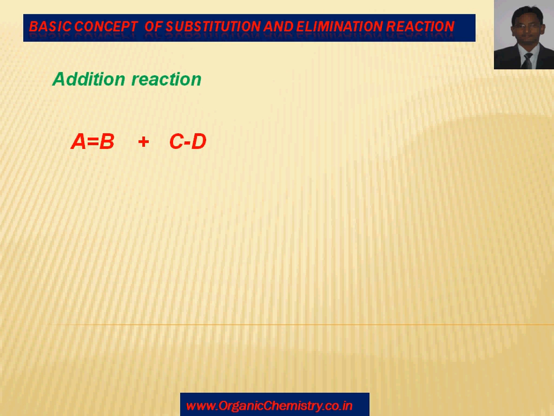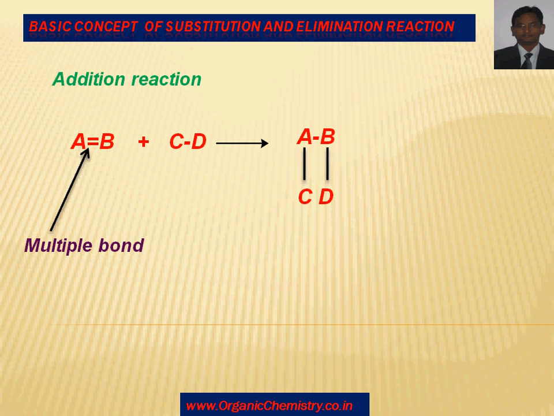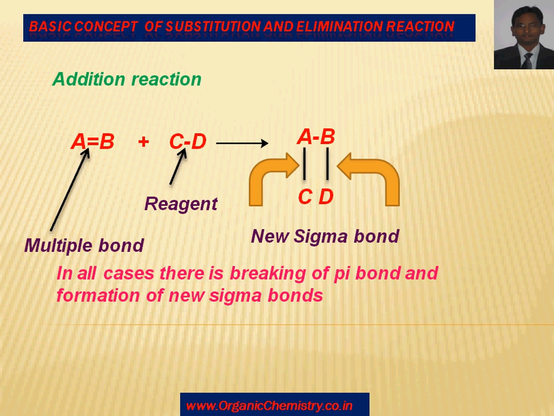Addition reaction. A double bond B, when reacting with C-D, gives A-B along with C-D added. A-B having multiple bonding reacts with reagent C-D and corresponding sigma bonds are formed. That is, in all cases there is breaking of a pi bond and formation of new sigma bonds. Such reactions are called addition reactions.